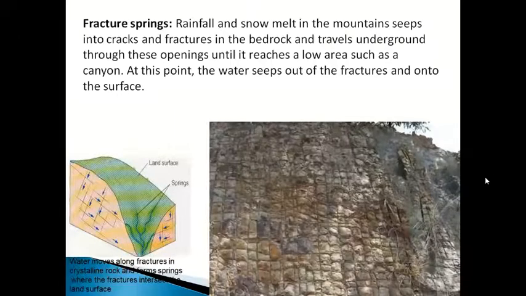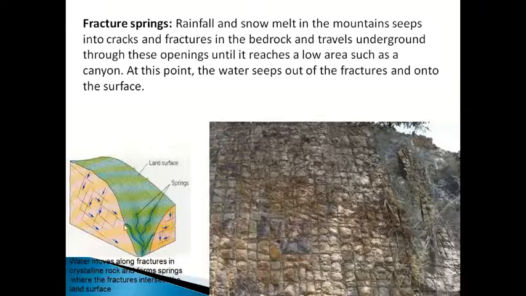These are fractured springs, you can see here. As you know, there will be joints in the rock or fractures in the ground. What happens due to this? The water will percolate, and you can see this diagram. These are the fractures, which are inclined, and the ground surface. From here water will percolate, and along the angle of the fracture the water will run towards the surface of the ground.